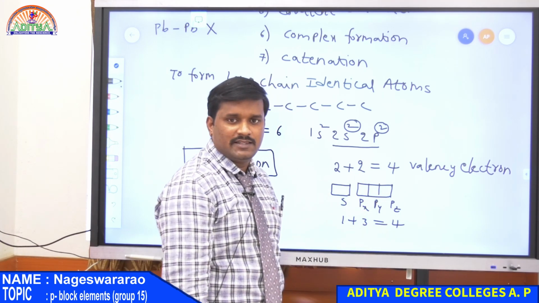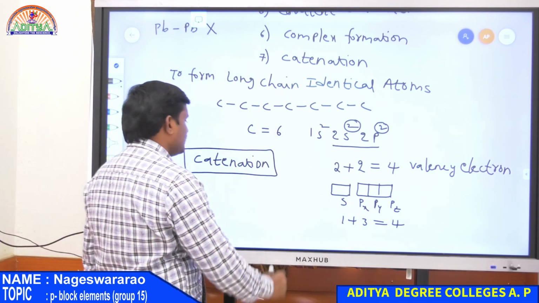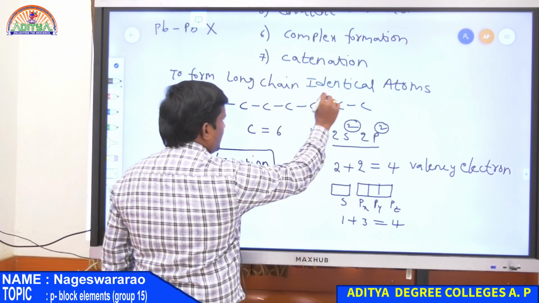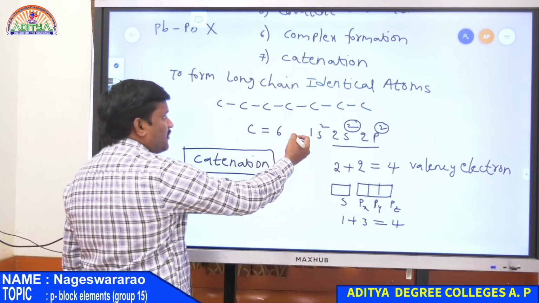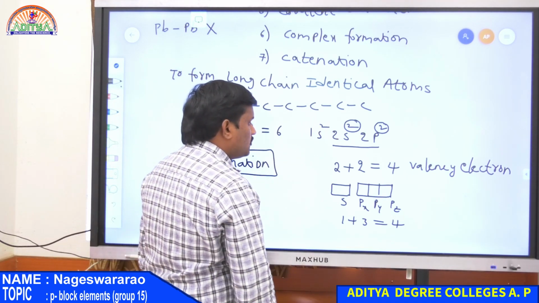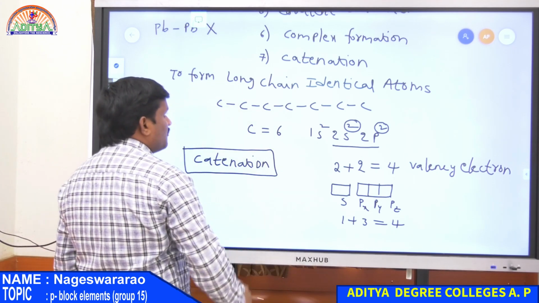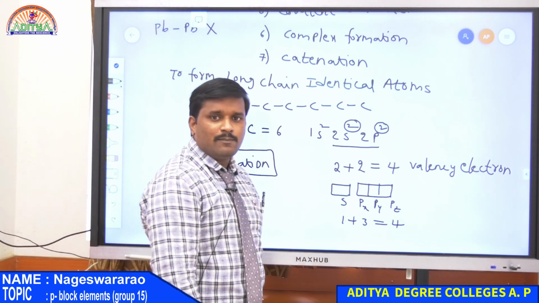Both are equal, that is why carbon has a tendency to form long chains of identical atoms. And this catenation property decreases from top to bottom. So this is all about the physical properties of the carbon family.